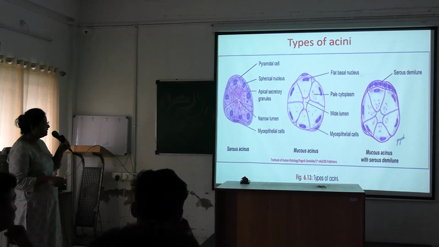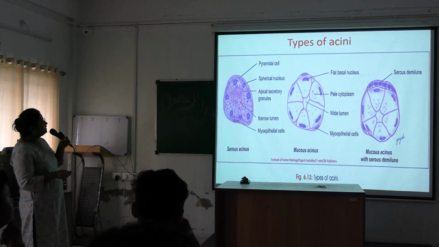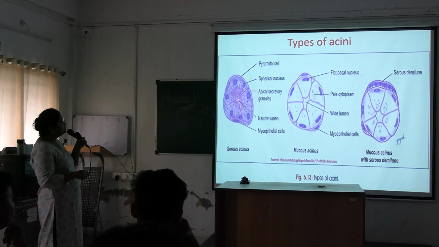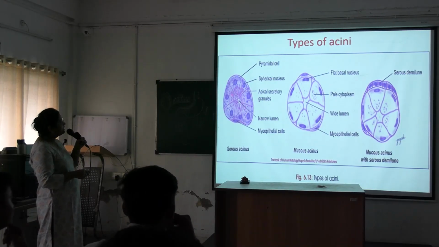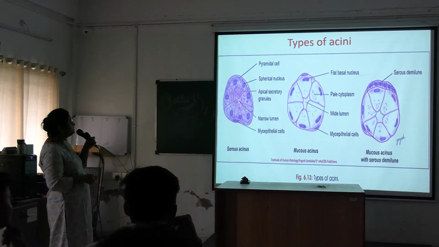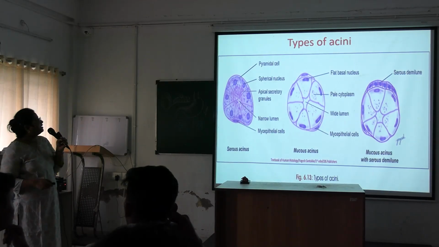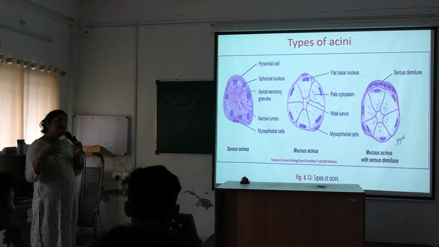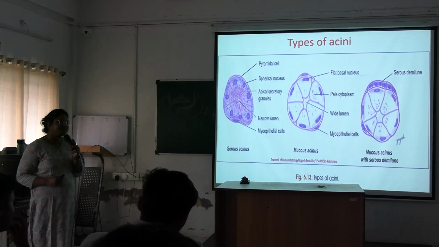See here different types of acinus. This is serous acinus. See the nuclei are rounded and towards the middle of the cell and cells are pyramidal in shape and the lumen is very narrow, and near the apex of the cells these are the zymogen granules containing the enzymes, okay, and that will be released into the lumen through exocytosis.